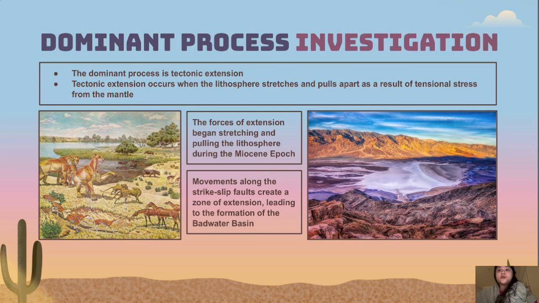It is over 200 meters below sea level, which suggests that this area has been dropped down. It is surrounded by the Panamint Mountains on one side and the Black Mountains on the other, which suggests that these are the areas that rose up to become mountains, all of which demonstrates that tectonic extension happened in Death Valley. That is the end of my presentation.